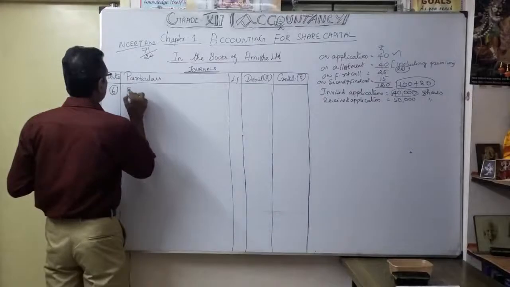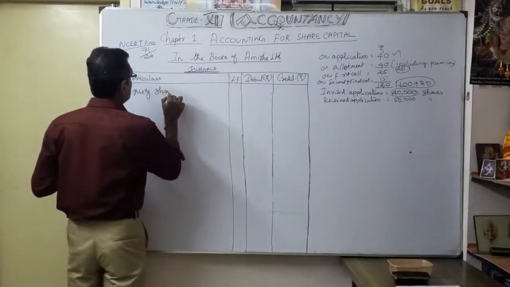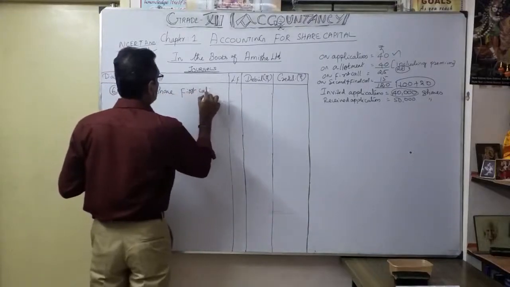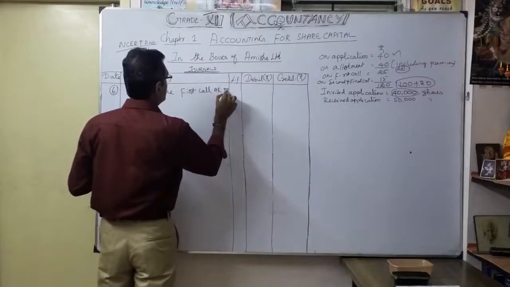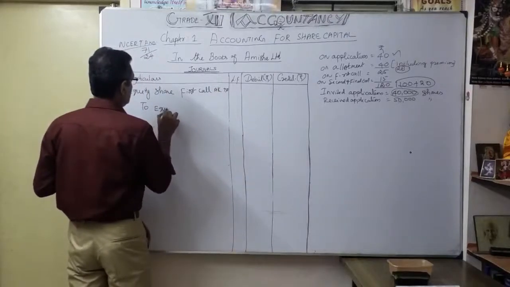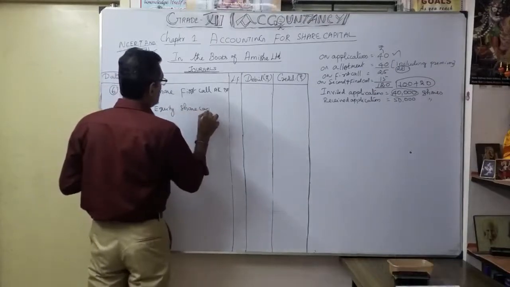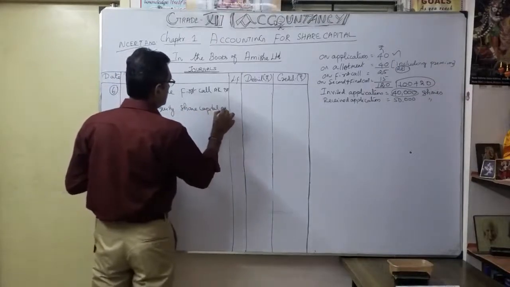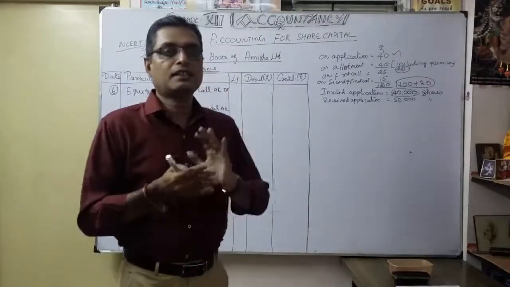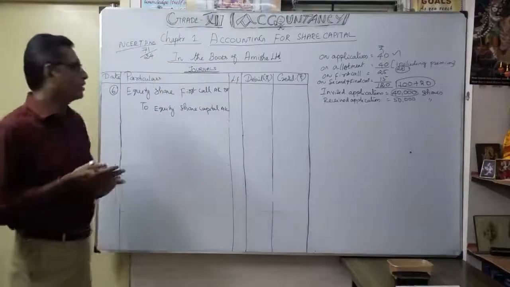Equity share first call account debit to equity share capital account. Now how much is the exact amount due regarding the share first call? How are we going to calculate?